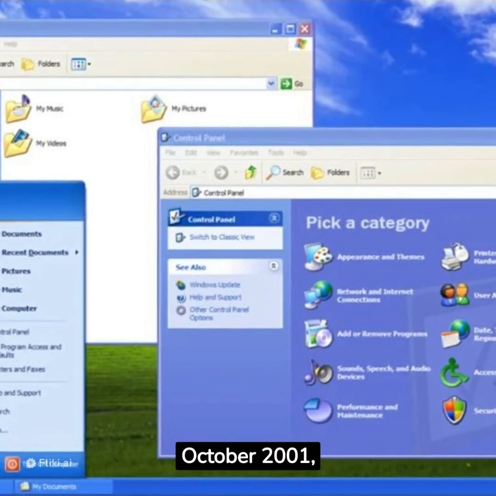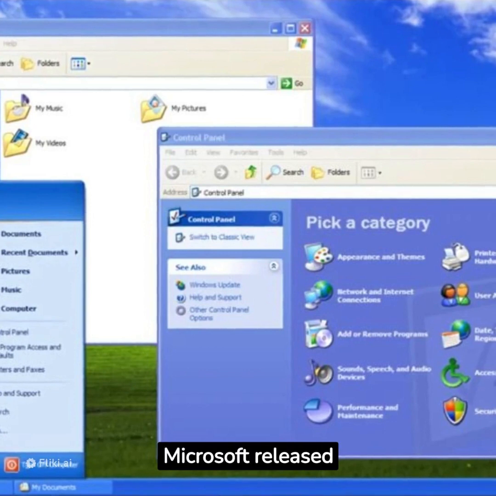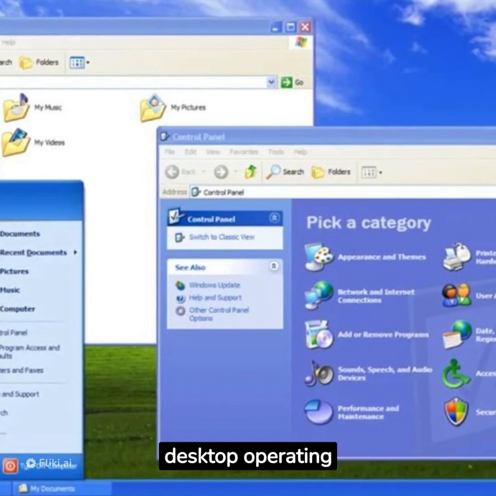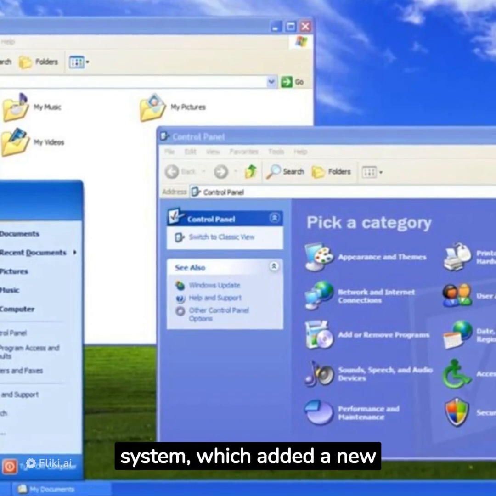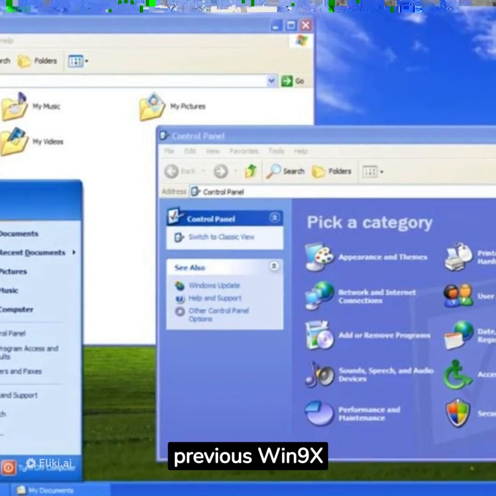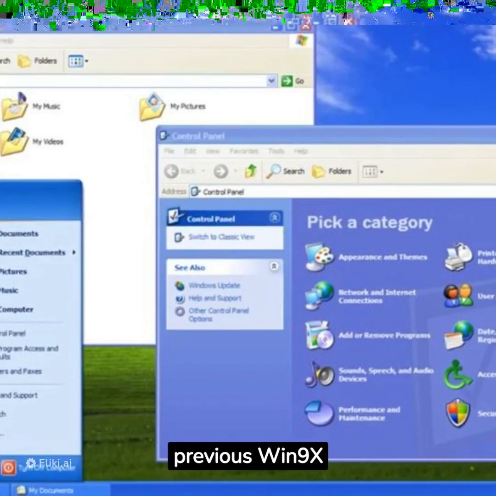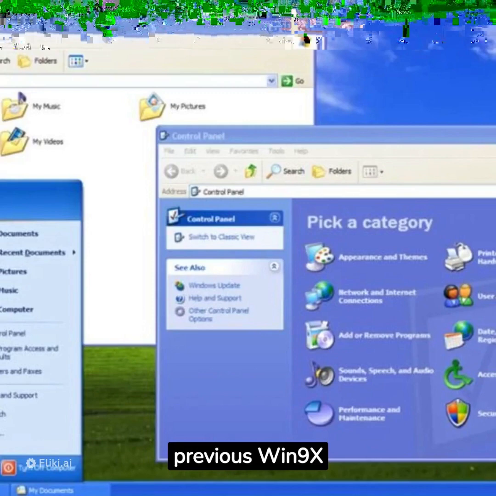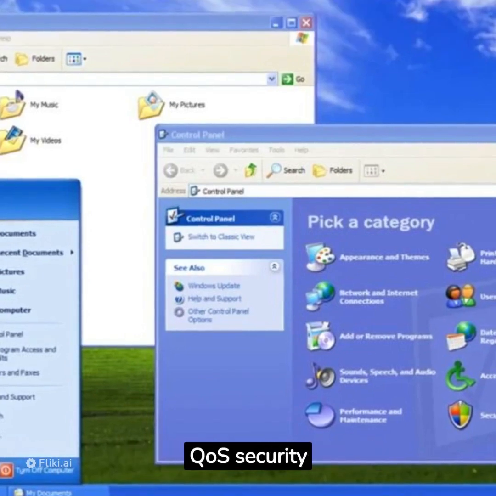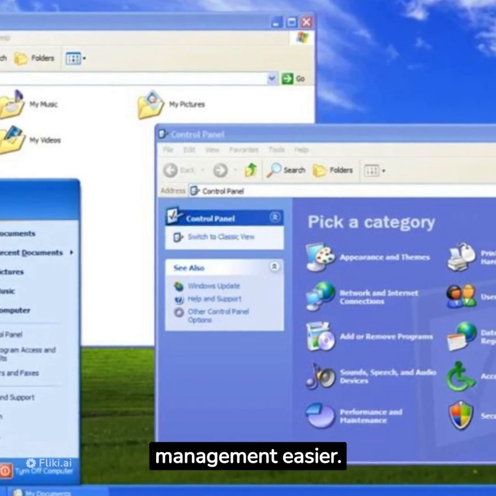Anyway, in October 2001, Microsoft released Windows XP, the first pure 32-bit desktop operating system, which added a new Luna graphical interface, different from the previous Win9X and Win 2000. WinXP provided better Wi-Fi support and added network QoS security mechanisms to make network management easier.